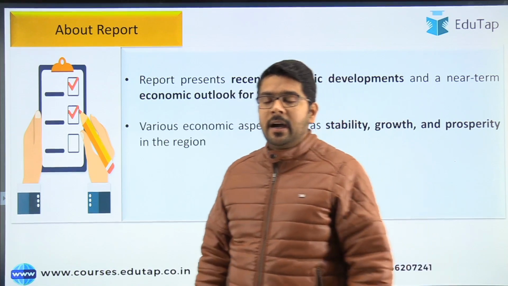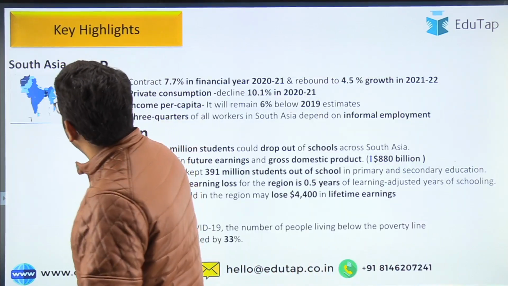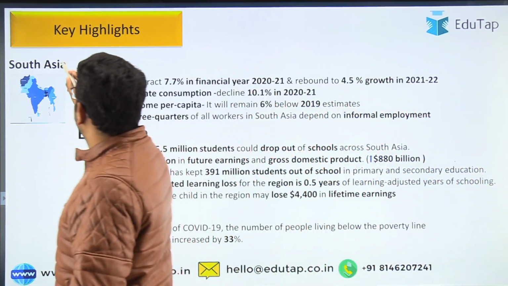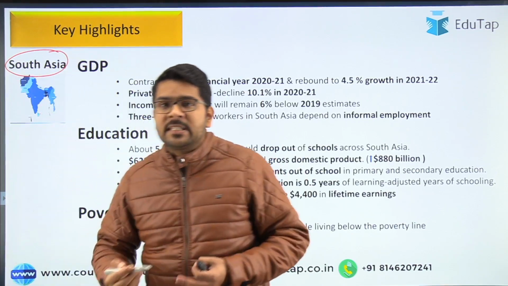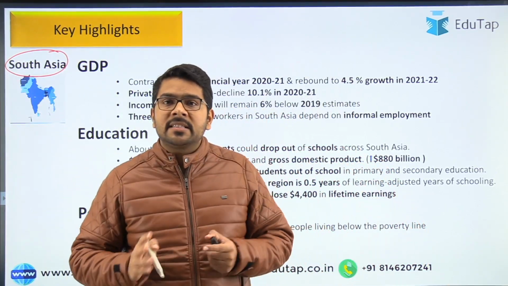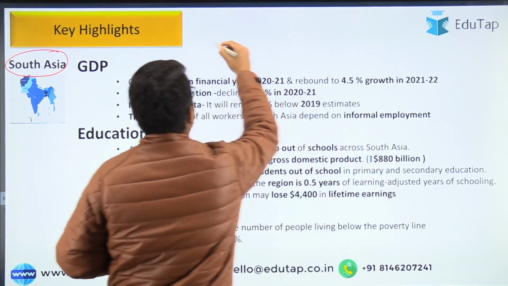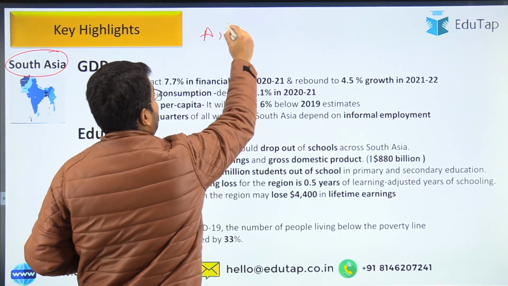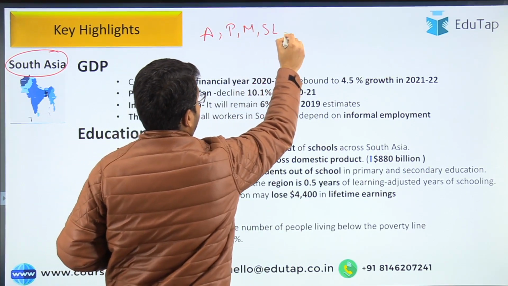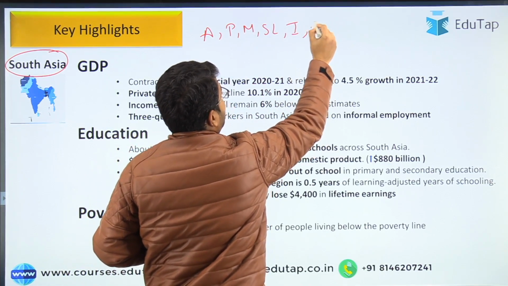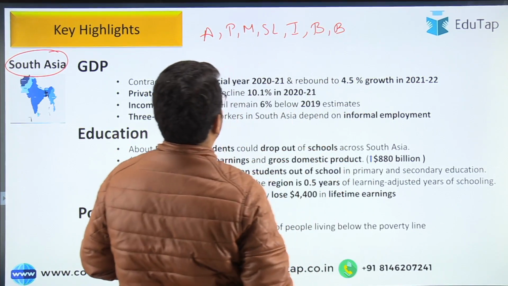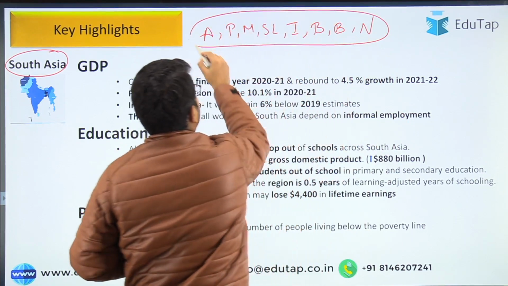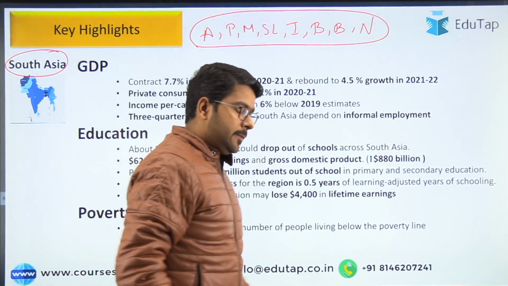So coming to the highlights of the report directly. This report, as I already mentioned, is covering only the South Asian region, and to be very specific, it is covering the SAARC countries. Afghanistan, let me write it. I am writing in very short, guys, just mentioning the alphabet. Afghanistan, Pakistan, Maldives, Sri Lanka, India, and then there is Bhutan and Bangladesh. I think, yeah, there is one more, which is Nepal. So these are the countries which this report is focusing upon, that is the South Asian region.